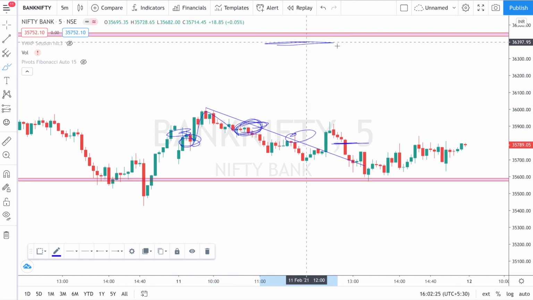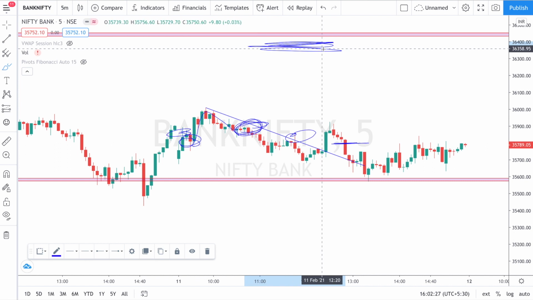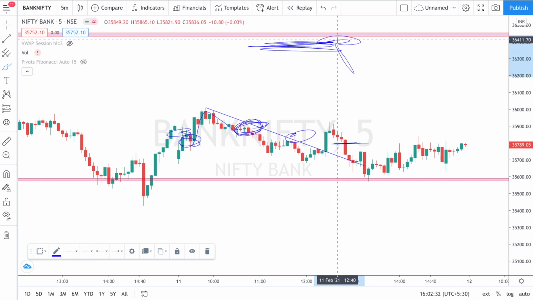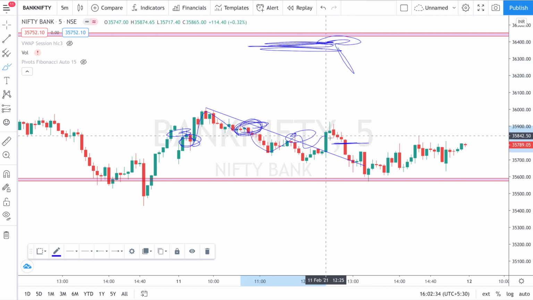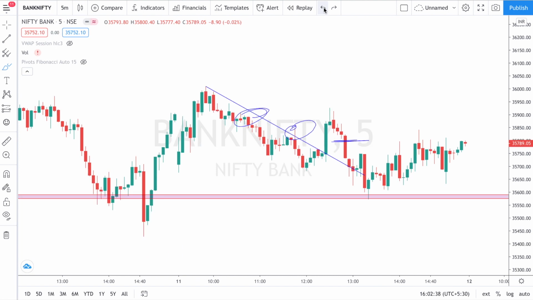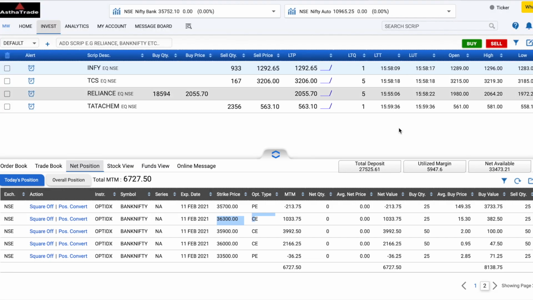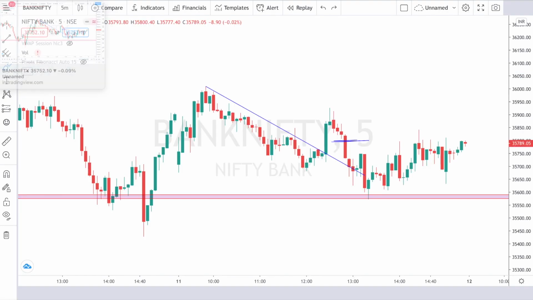As per our analysis, I said that Bank Nifty can expire below 36,300, so I shorted that call option. And then somewhere around this level I exited my position in put options with a small loss. So overall, here in the 36,300 call option you can see I booked a profit of 1,000 rupees. My MTM was around 900 or 950 before something around 11 o'clock, I guess. I don't remember that.